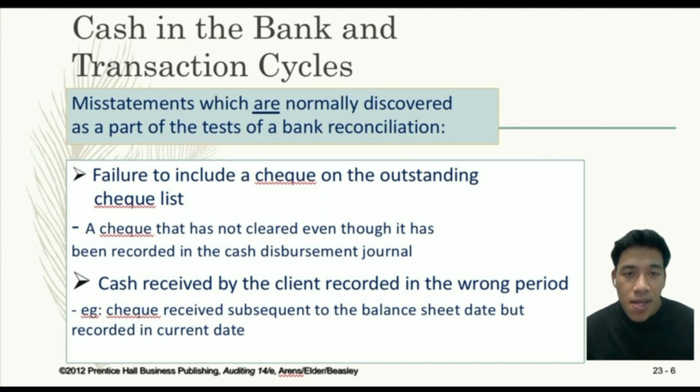So as an example, a company issued a check for, let's say, 600 ringgit to pay for a supplier invoice. Then the check is not presented for payment by the supplier for several weeks.